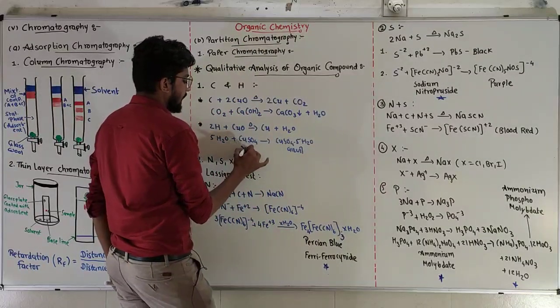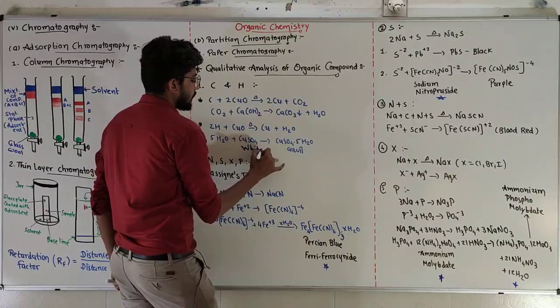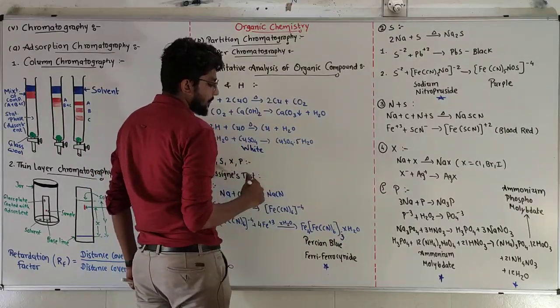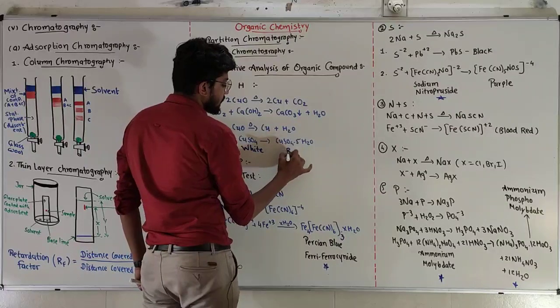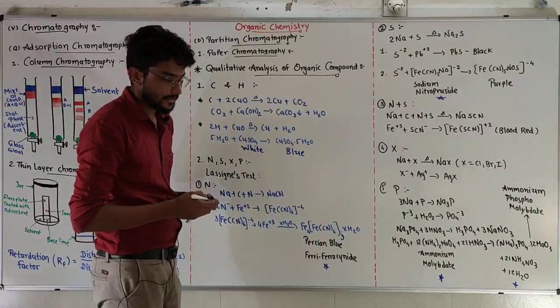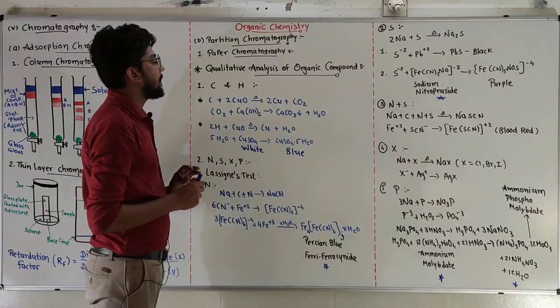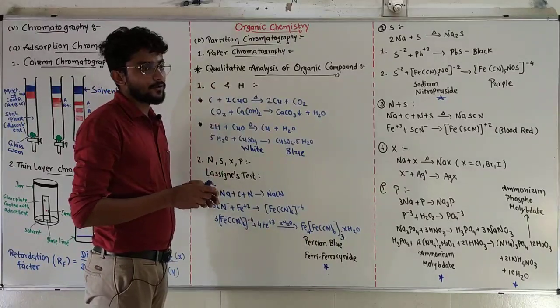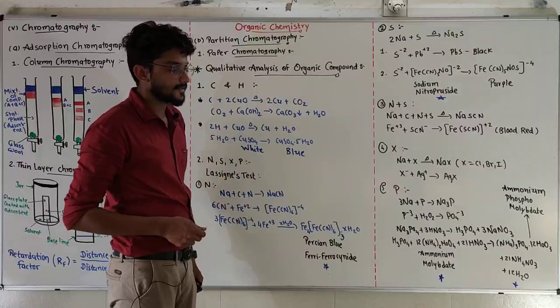Copper sulfate is white in color and CuSO4·5H2O is light blue in color. These are going to form crystals. So that was the test of carbon and hydrogen, which was totally unnecessary.